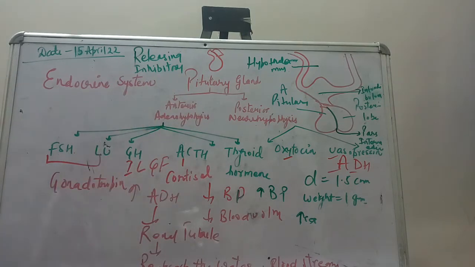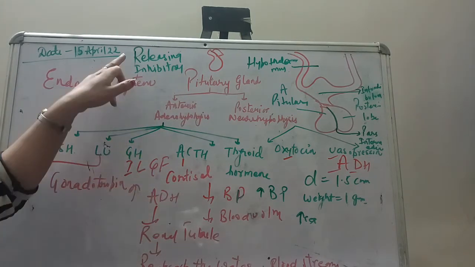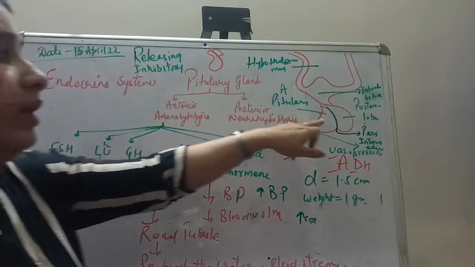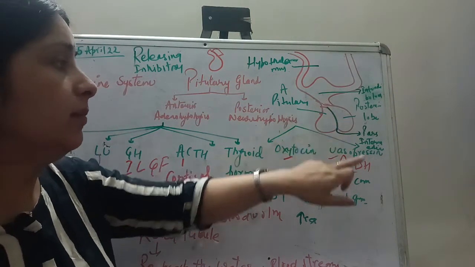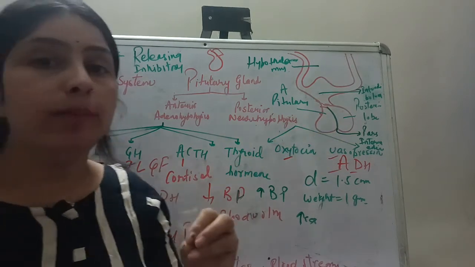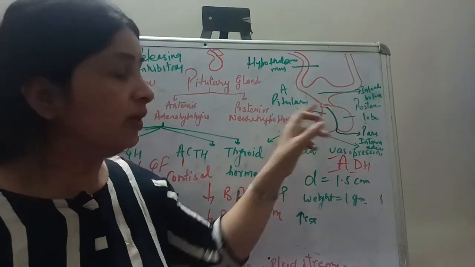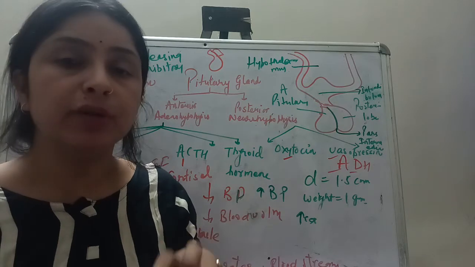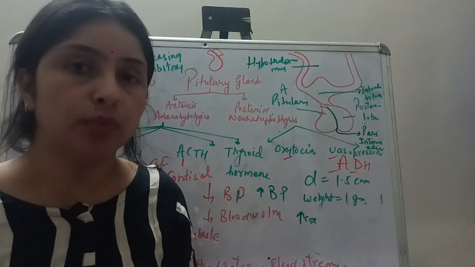So whenever the hypothalamus secretes a releasing hormone, it reaches the pituitary gland via the infundibulum. For example, if the pituitary gland has received growth hormone releasing hormone, the pituitary gland will start releasing growth hormone into the bloodstream.